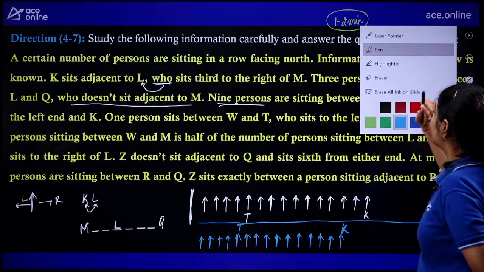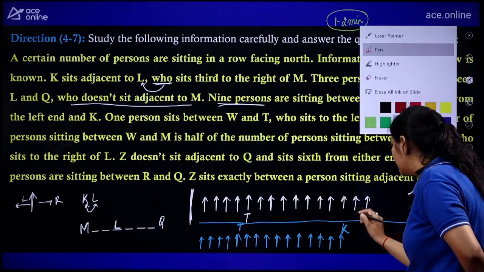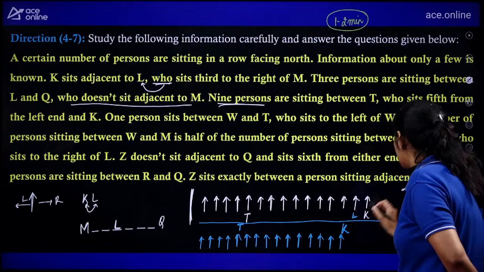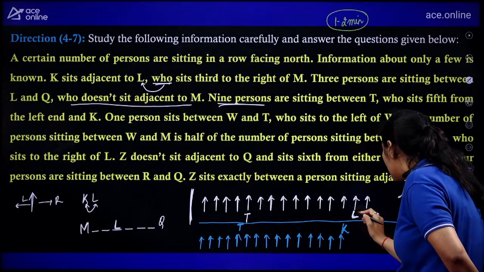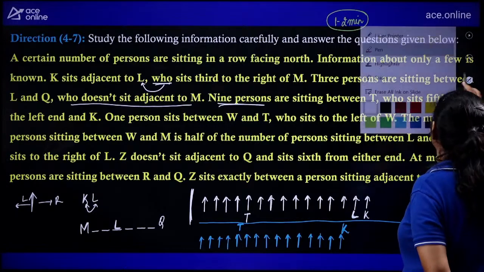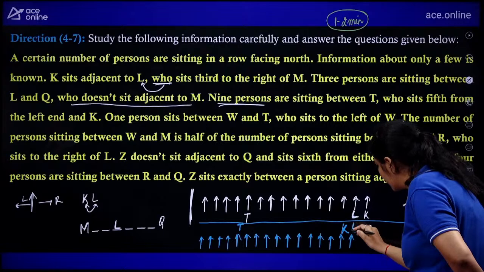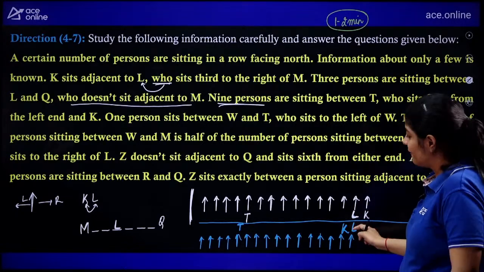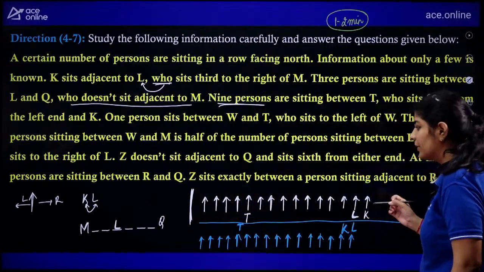Okay. Now, according to the first clue, we simply put L over here, right? If L is over here, then we need to draw M and Q as well. We can easily draw it.